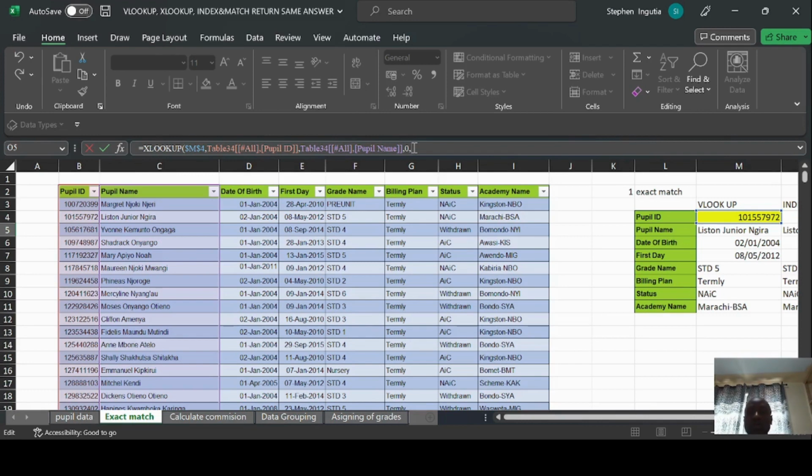And then now the match type. By default it's exact match, but here we are exactly looking for exact match, so you can also put the same exact match, which is 0. Or you can just not put anything, you simply close the formula from here.